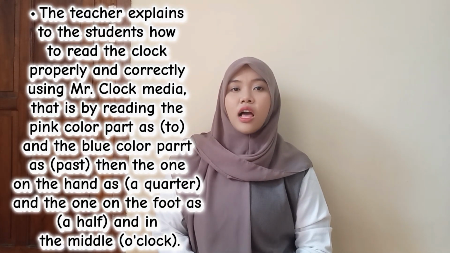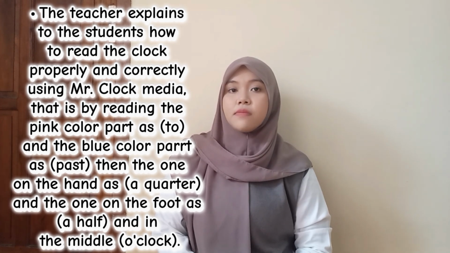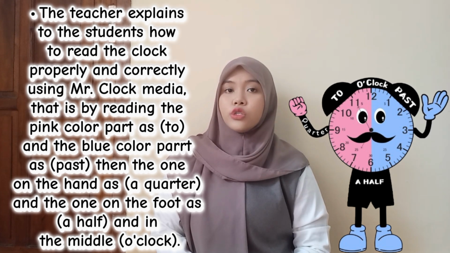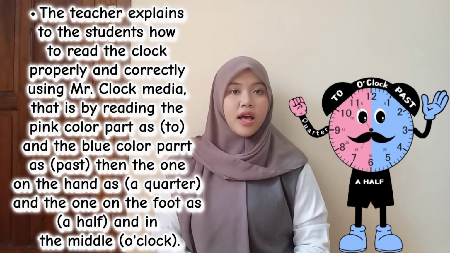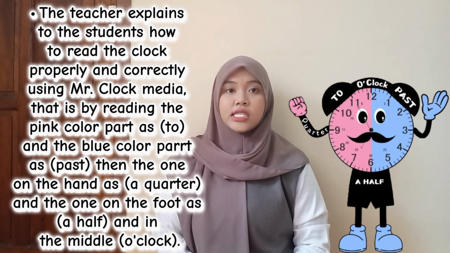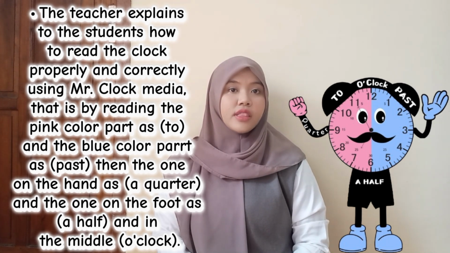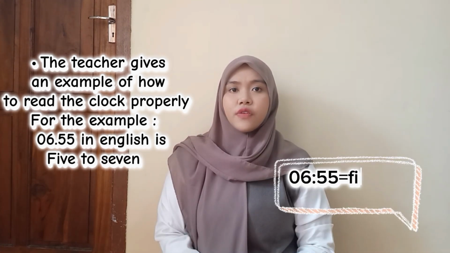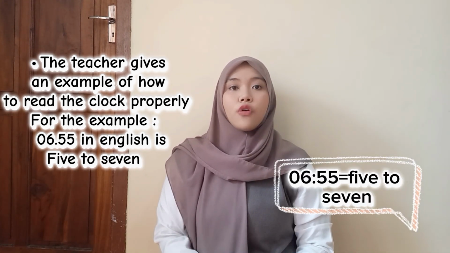So, the teacher explains to the students how to read the clock properly and correctly using Mr. Clock Media. This is by reading the pink color part as to and the blue color part as past, then the one of the hand as a quarter and the one of the foot as a half, and in the middle is a clock. The teacher gave an example of how to read the clock properly. For the example, 06:55 in English is 5 to 7.